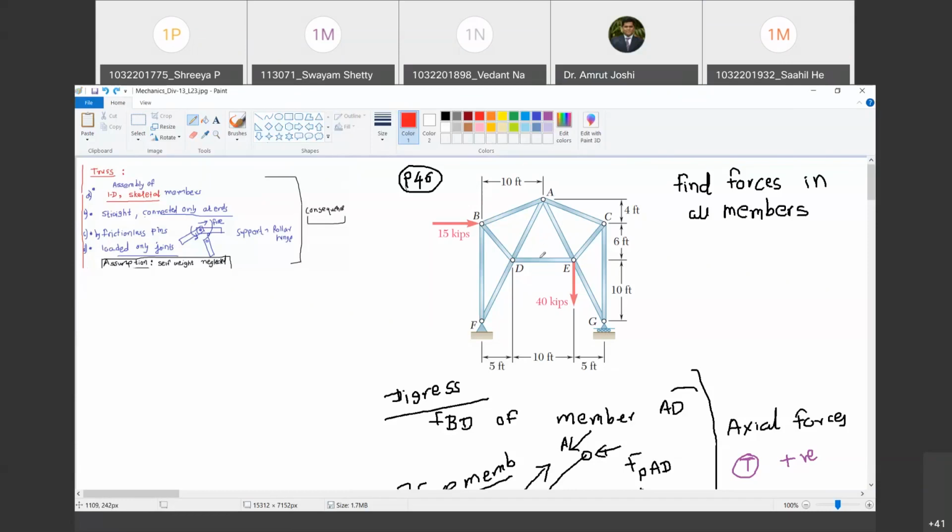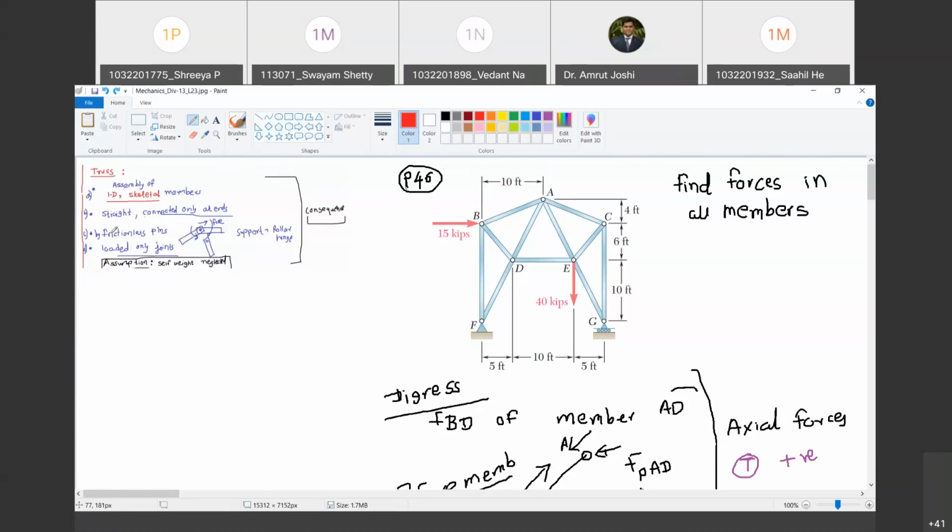Now let us revisit the definition of a truss. In most of the books, the definition is given as the structure where all the members carry only axial forces are called trusses. This is a useless definition. Are you with me? Yes, sir. This is not the definition. The definition is: an assembly of 1D or skeletal members which are straight, connected only at ends by frictionless pins and supported by either hinge support or roller support, loaded only at joints, whose self-weight can be neglected, is a truss. If I find a structure which satisfies all these conditions, its consequence is all the members carry either axial compression or axial tension. Are you with me? Yes, sir.